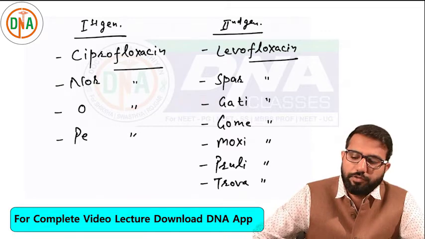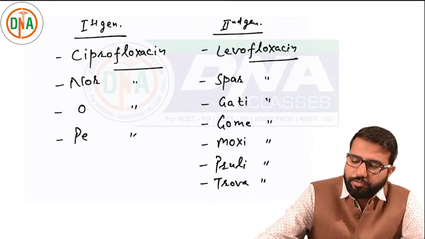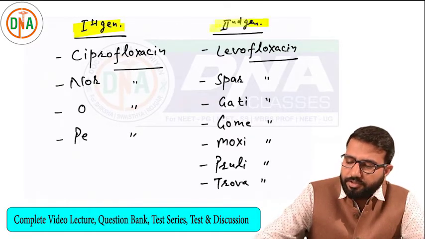So these are some fluoroquinolones. So you can divide these drugs into two, first and second generation.